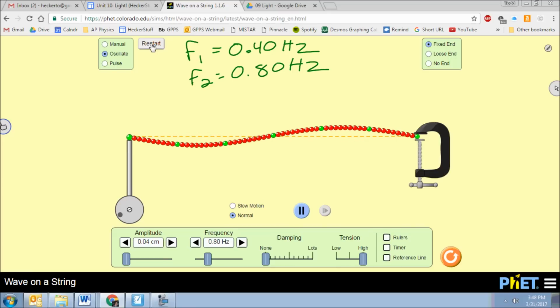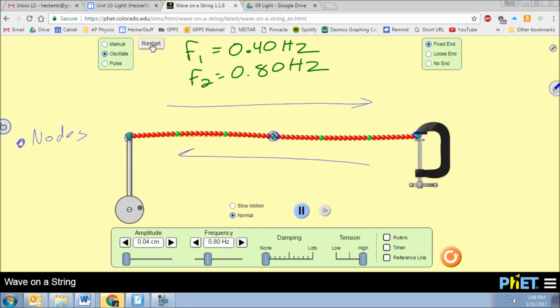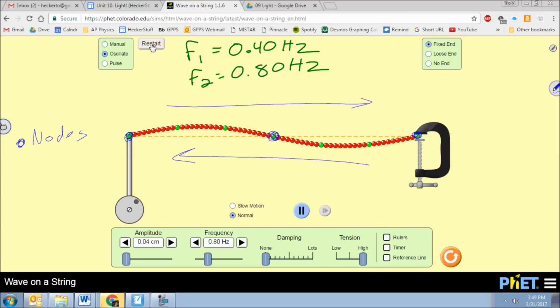So check it out. We've now got 3 points that are going to be called nodes. There's this point here, which isn't really moving significantly, except for a tiny bit because we have to maintain our vibrations. We've got a point here that's not moving, and we've got a point here that's not moving, right? So those points that I just marked, those are called nodes. All right, and what's happening at those points is this. There's a wave going this way, and there's a wave coming this way. In the last video, we talked about constructive and destructive interference. And what's happening at those blue points that are called nodes is you're always getting destructive interference.